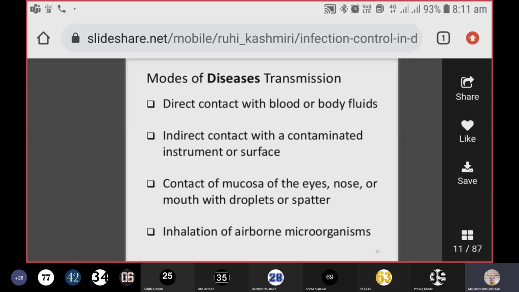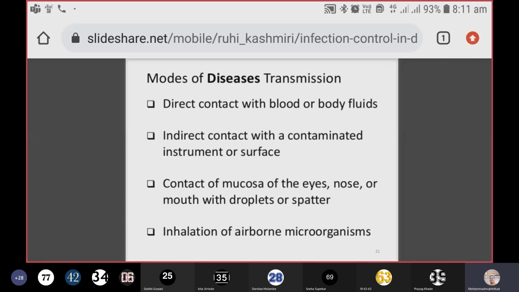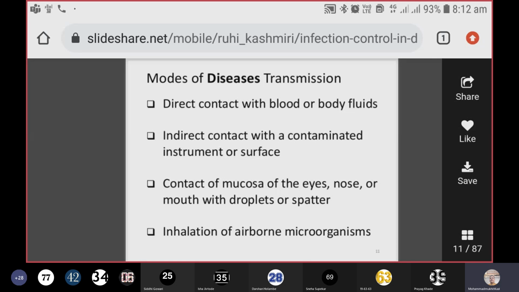Indirect contact with a contaminated instrument or surface, as I was telling you earlier. If your disinfection or sterilization practices are not in place, and you have only disinfected a surgical instrument and then do some penetrative procedure on your patient, that may lead to infection in the patient, because disinfection is not a proper method of sterilization.